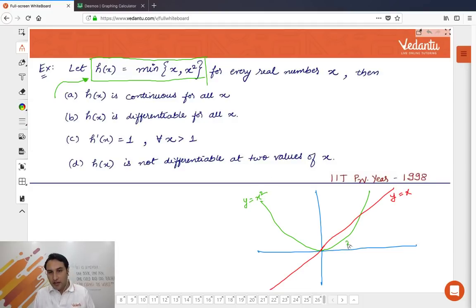You see that x square is lower than x between 0 to 1, but beyond 1, x square is higher than x. Now come to this problem.